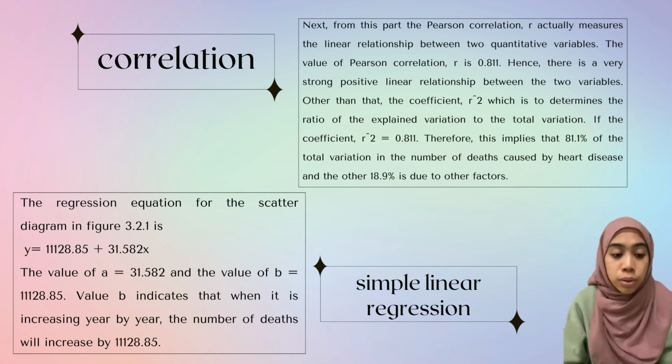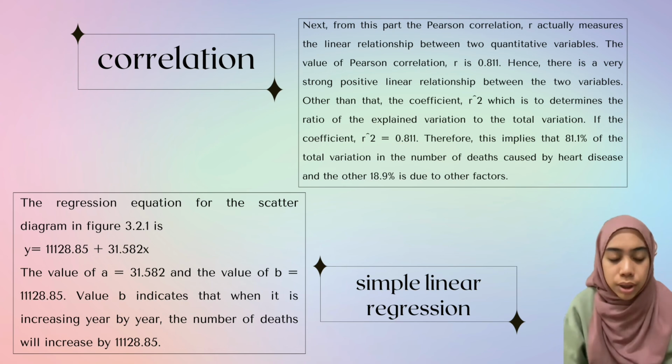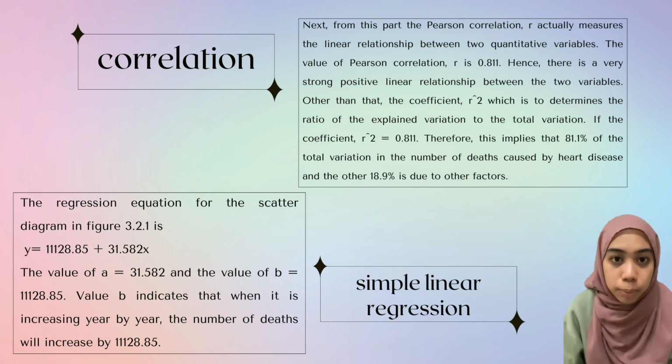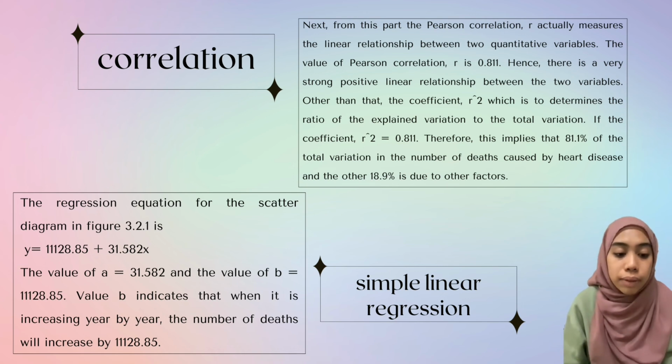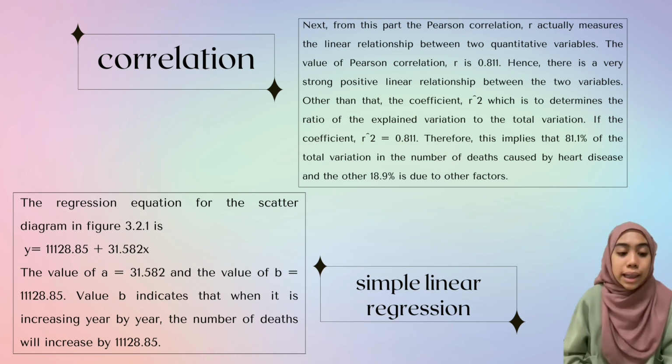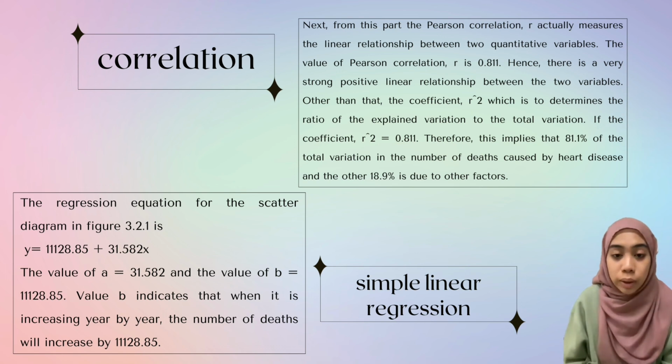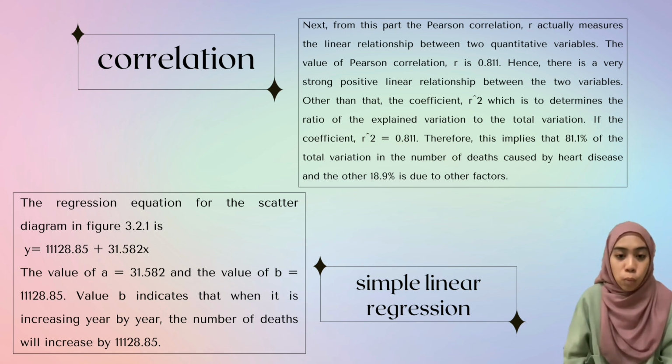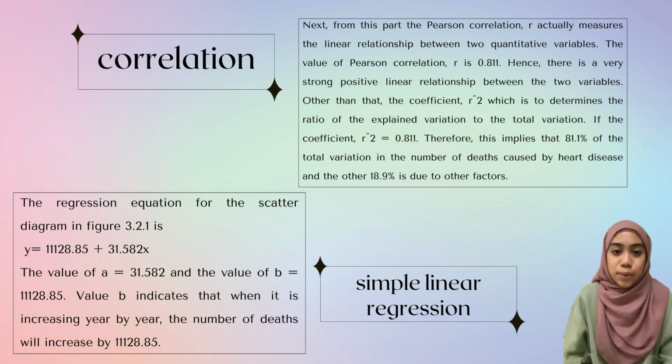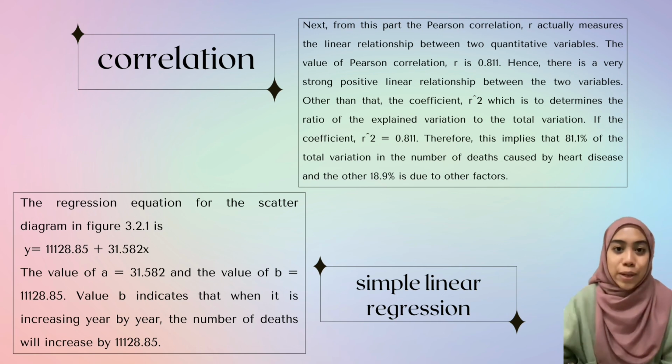And the next one is simple linear regression. The equation for this linear regression is y = 1128.85 + 31.582x. Value b indicates that it is increasing year by year, and value a in the graph indicates the number of deaths will increase by 31 people. And so that's all from me today. Thank you very much.